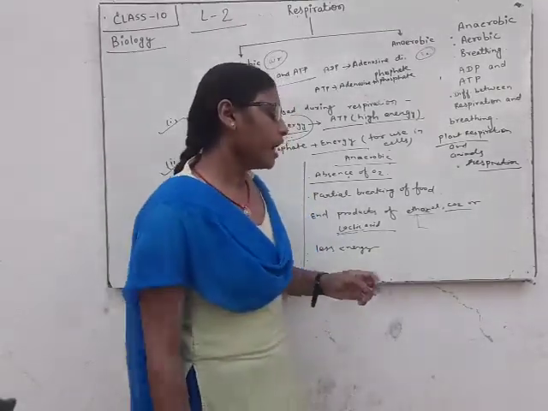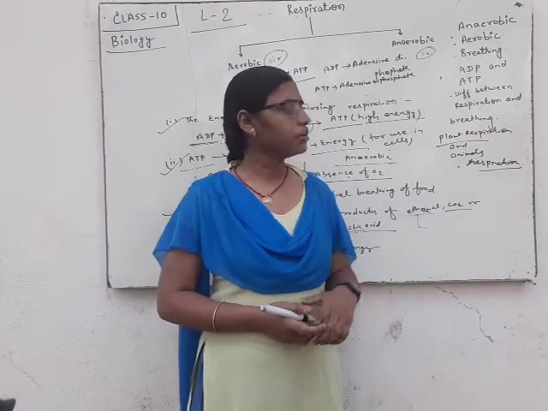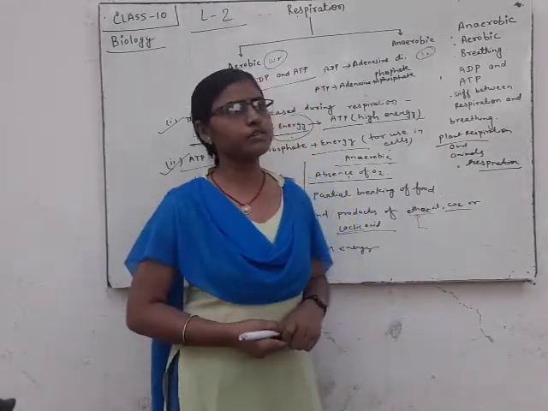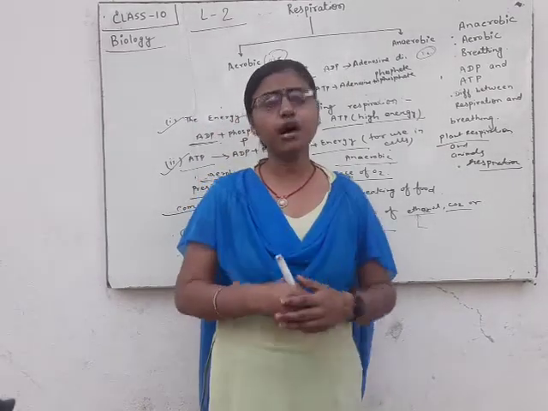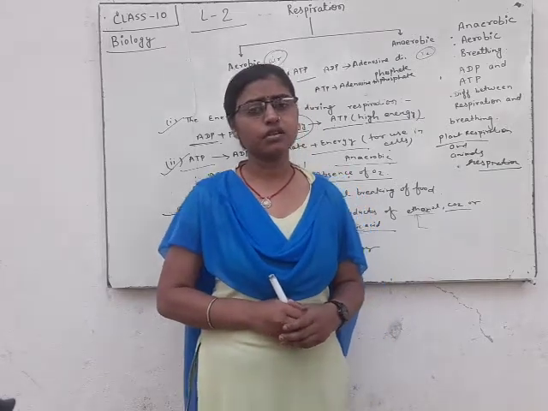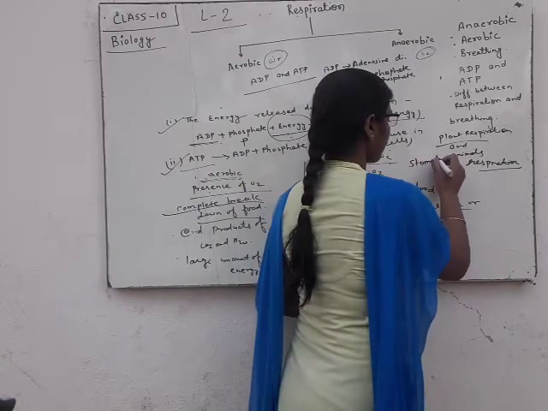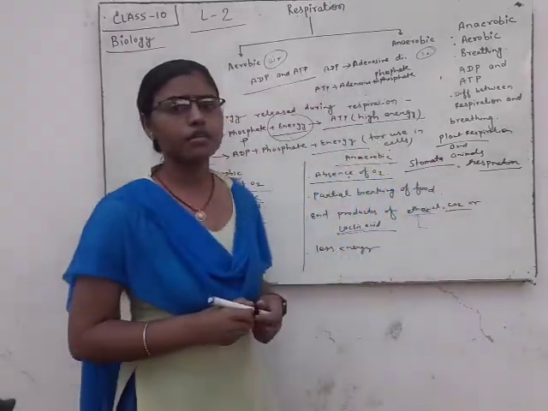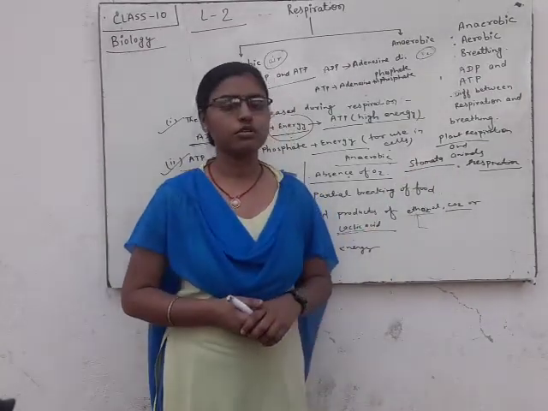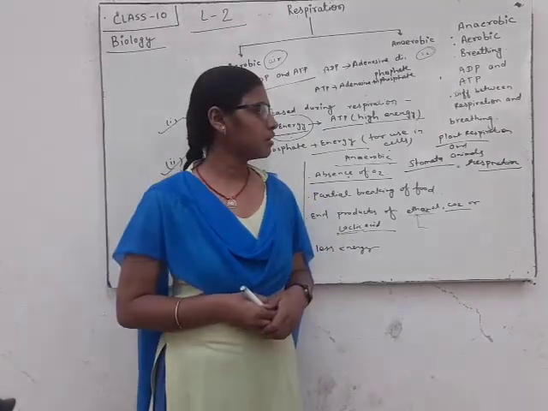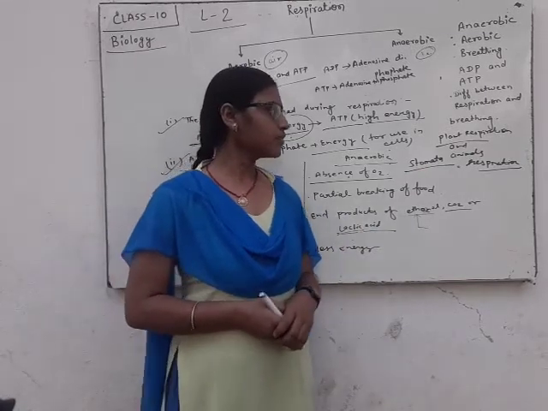Plants respire through roots and through leaves, and in the leaves there are parts which exchange CO2 and oxygen, called stomata. Stomata exchange the gases with the atmosphere and complete the process of respiration.